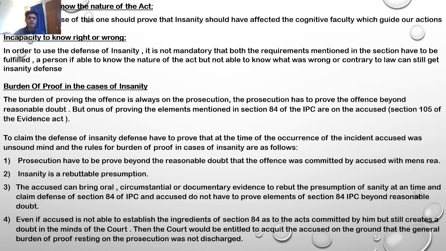Fourth, even if the accused is not able to establish the ingredients of Section 84 as to the act committed by him but still creates doubt in the mind of the court, then the court would be entitled to acquit the accused on the grounds that the general burden of proof resting on the prosecution was not discharged.